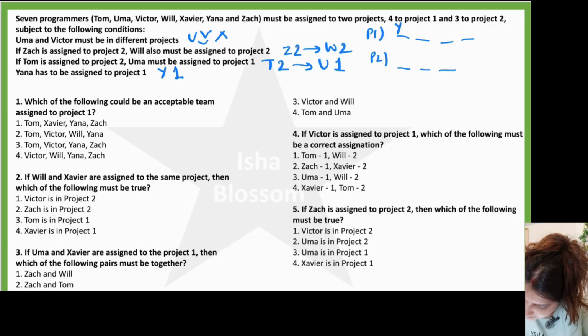Now, if Tom is assigned to project 2, Uma must be in project 1. So Tom and Uma also cannot be in the same one. So let's check if Tom is assigned to project 2, anywhere where Tom is not there. In the fourth one, we can see that Tom is not there and this is project 1. So if Tom is in project 2, which means that Uma has to be in project 1, but we cannot see Uma's name in option number 4. So this is eliminated.